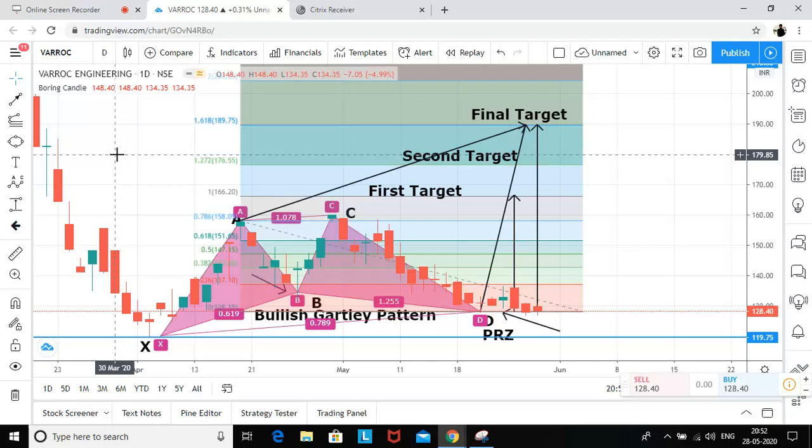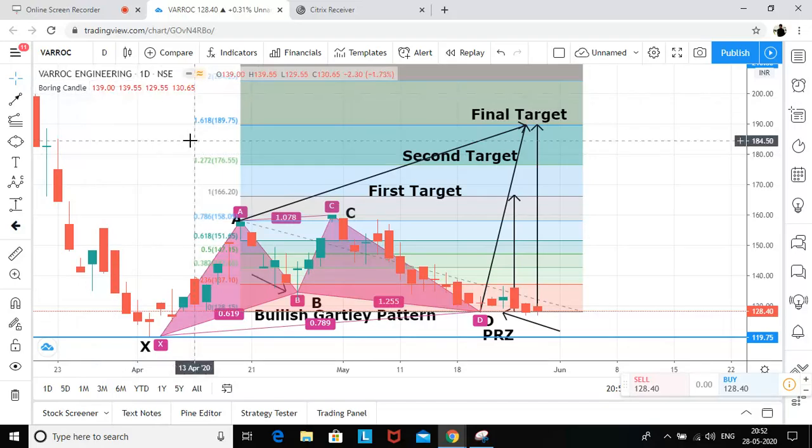I am holding all my three trades. I will initiate long on Amrutanjan because I've just spotted it today itself. So let's see. I will update you from my side.